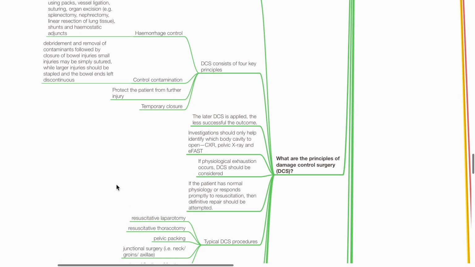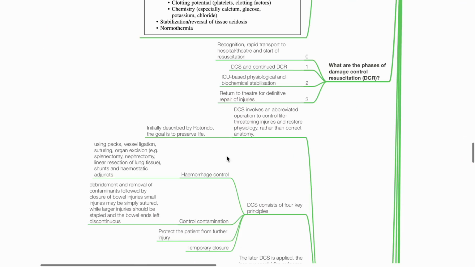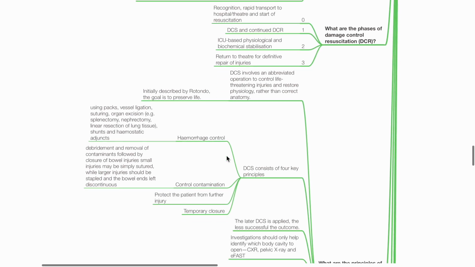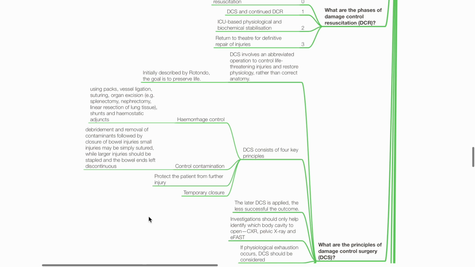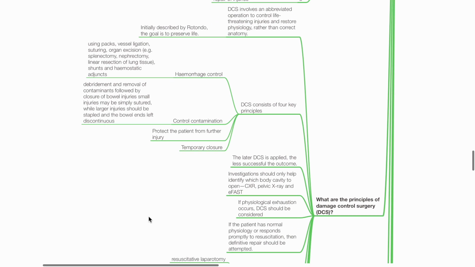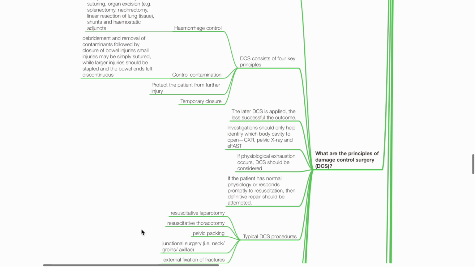What are the principles of DCS? DCS involves an abbreviated operation to control life-threatening injuries and restore physiology rather than correct anatomy. The goal is to preserve life. DCS consists of 4 key principles: hemorrhage control, control of contamination, protect the patient from further injury, and temporary closure. The later DCS is applied, the less successful the outcome. Investigations should only help identify which body cavity to open. If physiological exhaustion occurs, consider DCS. If the patient has normal physiology, or responds promptly to resuscitation, consider definitive repair.